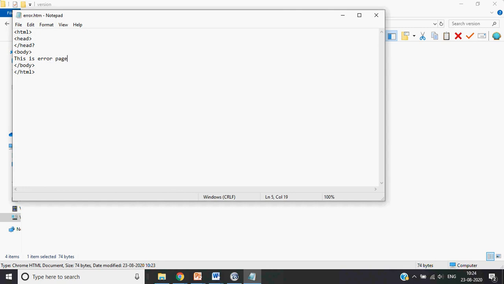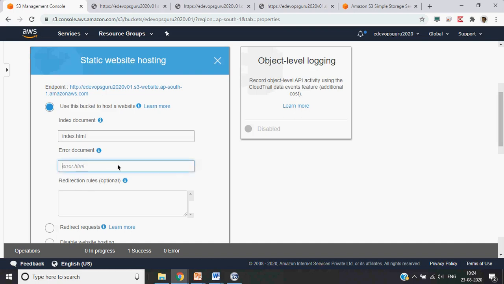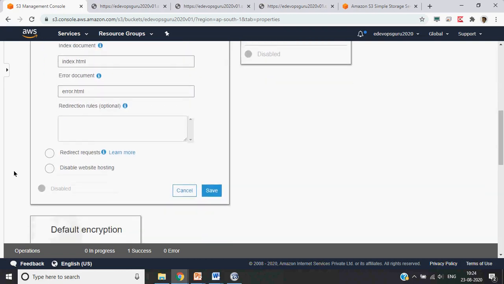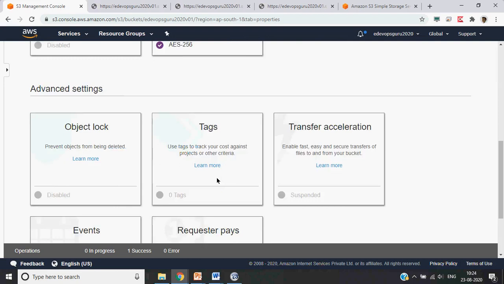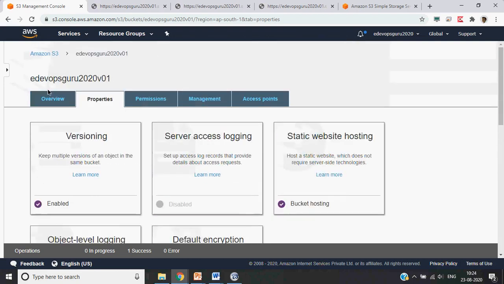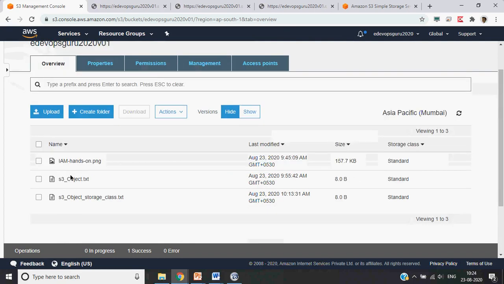This is the error page. Let's give error.html. If you want to do a redirection, that is also possible. If you have some other site, you can redirect all the requests there. Okay, so let's upload these files.